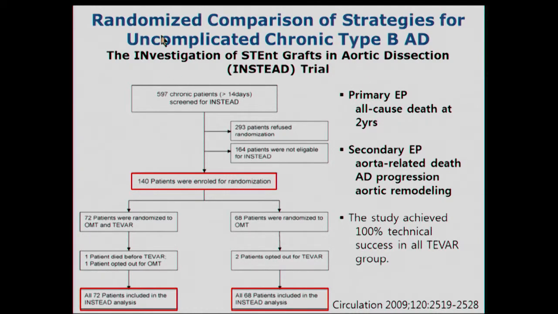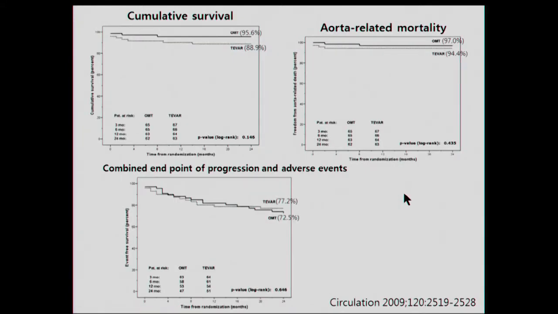The INSTEAD trial is a randomized comparison of strategies for uncomplicated chronic type B dissection. In all, 140 patients were enrolled, and 72 patients were allocated to the endovascular treatment and 68 patients to the medical treatment. The primary endpoint was all-cause mortality after 2 years, and the secondary endpoints were aorta-related death, aortic dissection progression, and aortic remodeling. As you can see here, the study results were negative. Cumulative survival rate, aorta-related mortality, and the combined endpoint of progression and adverse events were similar between both groups.